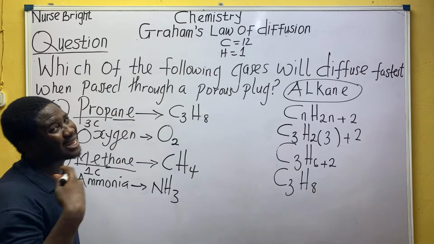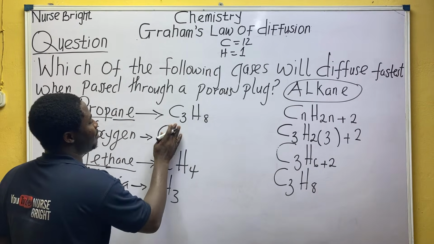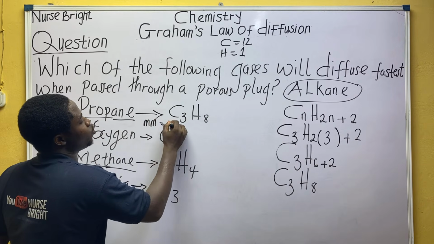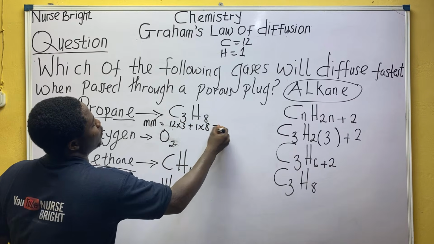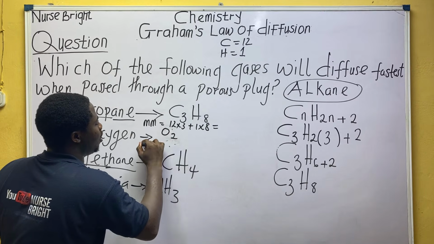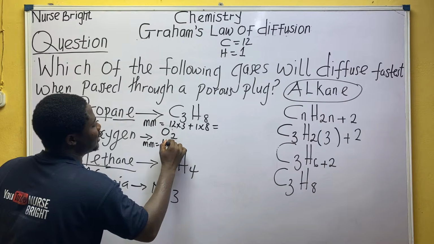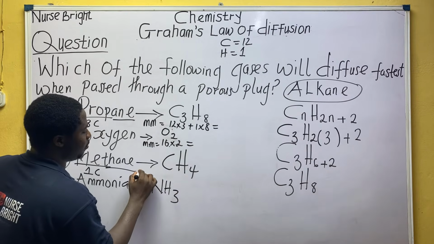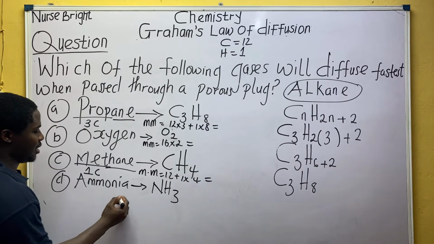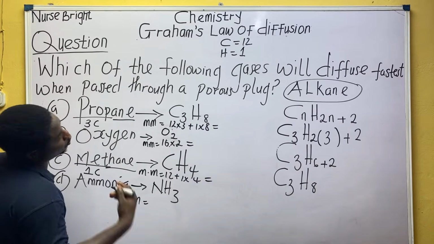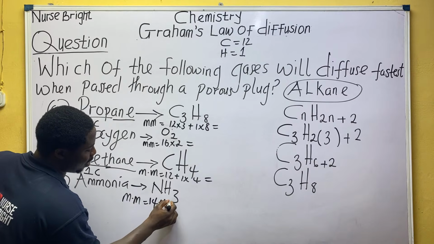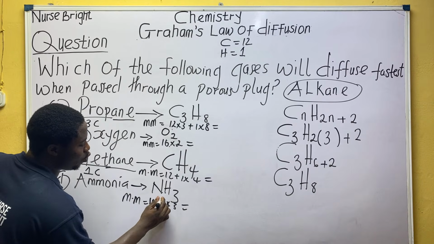So quickly, no time to waste in our class. Molecular mass quickly. 12 times 3 plus 1 times 8 is equal to, class, are you aware? This is another one now. Oxygen, O2, molecular mass, 16 times 2 is equal to. Then, molecular mass, 12 plus 1 times 4. Class, here, molecular mass, nitrogen, the atomic mass is 14, you don't know it from today. 14 plus hydrogen 1 times 3 equal to, class, which one has the lowest mass?